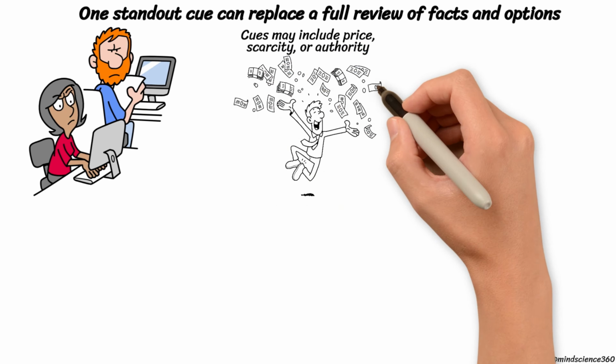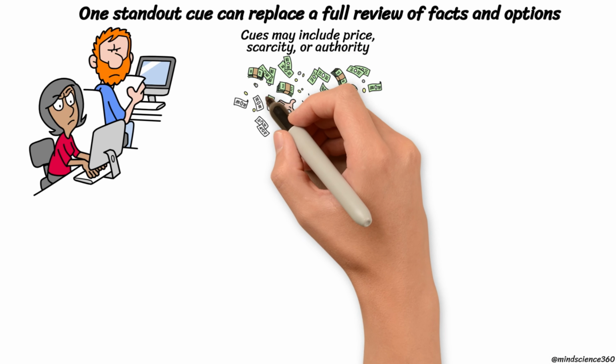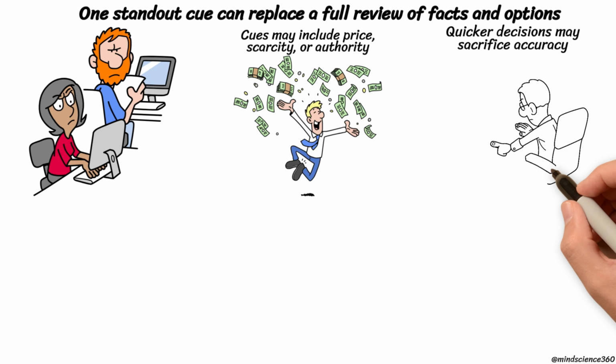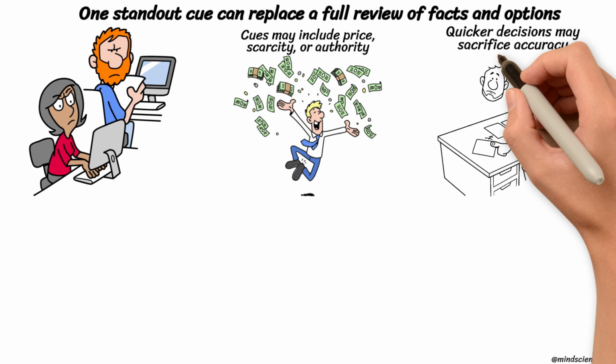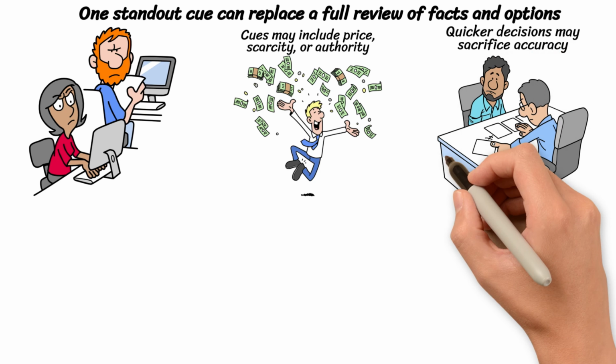Once this cue captures attention, the rest of the information tends to receive less scrutiny than it warrants. This approach enhances speed but can also compromise accuracy when the cue is not reliable. It also facilitates persuasion, as a skilled communicator can select the cue that resonates with the audience.